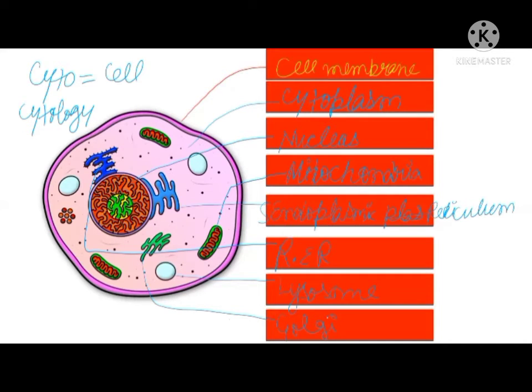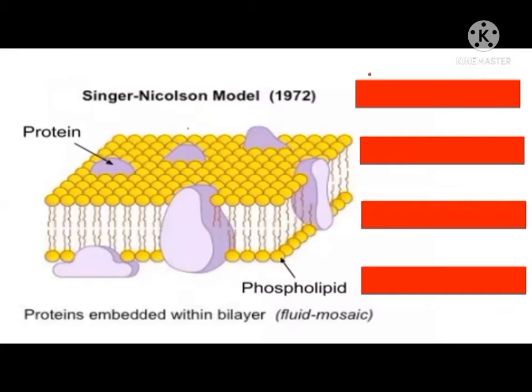Okay, now we will discuss the various functions of the plasma membrane. Plasma membrane, which is the protective layer of the cell. And this plasma membrane model was given by two scientists, Singer and Nicholson. They have proposed this model. They said, like if you see the wall, दीवार देखते हो उसमें क्या सीमेंट होता है और ब्रिक होता है. अकेले ब्रिक से नहीं बन सकती, अकेले सीमेंट से नहीं बन सकती.